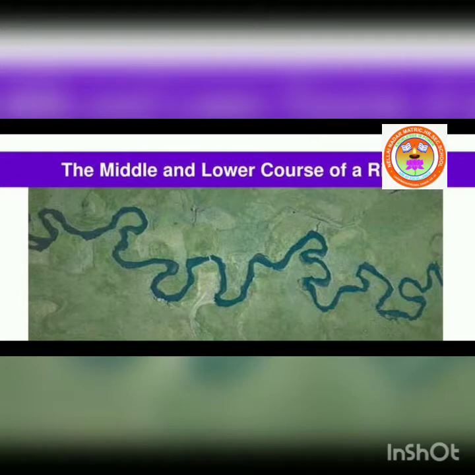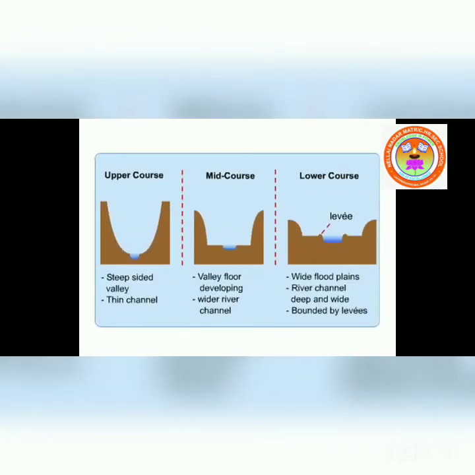Deposition also occurs due to the sudden decrease in velocity. The river in the middle course develops some typical landforms like floodplains, meanders, and oxbow lakes.